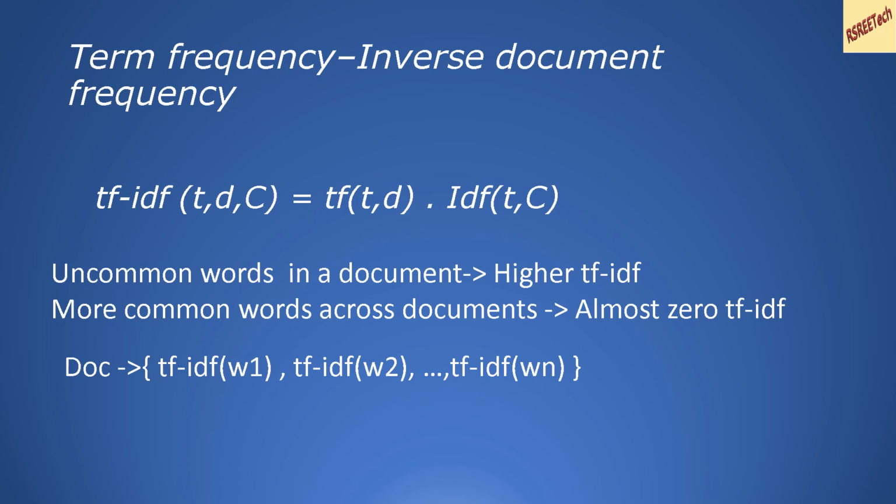So in this process, the common words, stop words, are actually filtered and only words which are important for a document are retained. Now, using this TF-IDF measure, we can create a vector representation or a bag of words representation for a document as shown here. For a document, you can replace each of the word or term frequencies by the TF-IDF score, and hence you can create a vector as shown over here.